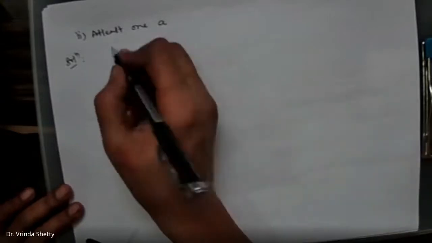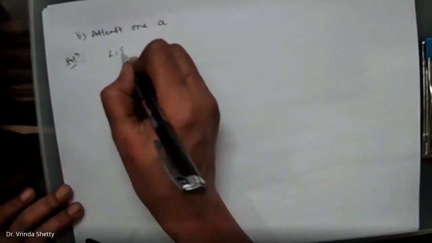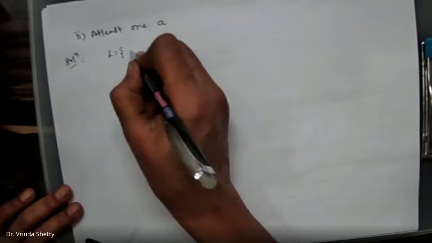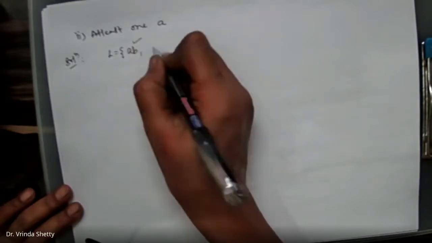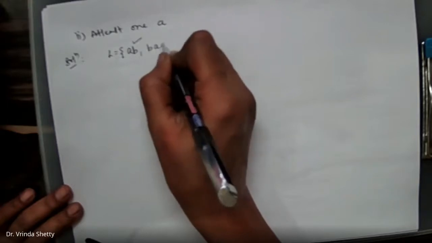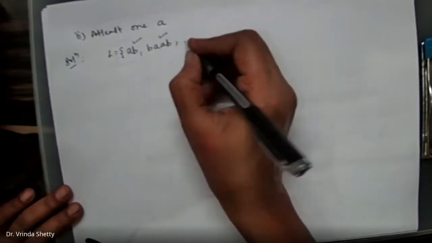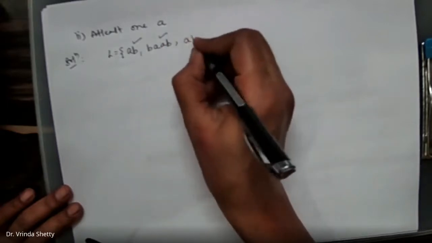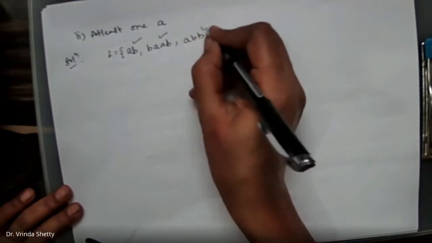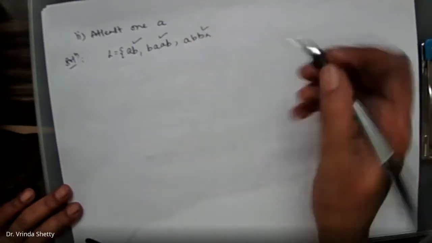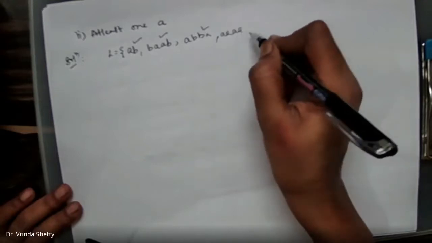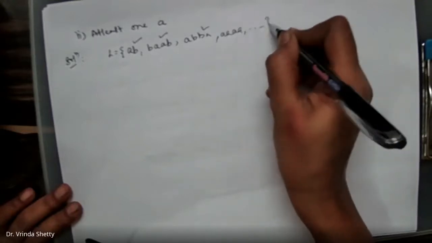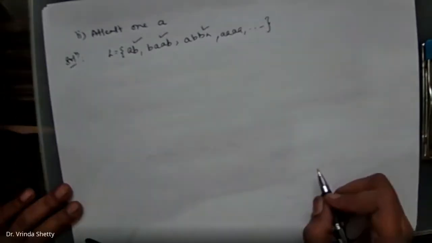Assume that at least one A means minimum one A is required. It can have any number of A's. So what strings will be in the language? Should this string be accepted? Yes. Should this one? Yes. Only one A or any number of A's, all these strings have to be accepted.